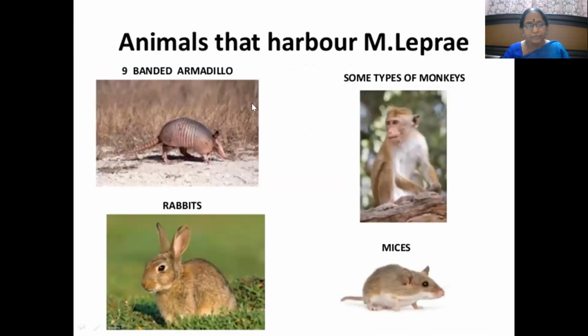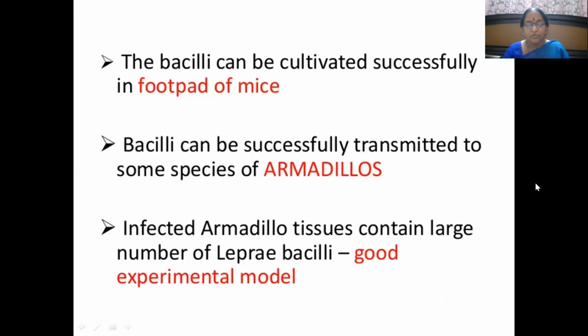If you look into this picture, these are various animals that harbor Mycobacterium leprae. There is the nine-banded armadillo, some types of monkeys, rabbits, mice, etc. So why do we need to know about these animals in pharmacology? It's a very important point to remember. The bacilli can be cultivated successfully in the foot pad of mice.